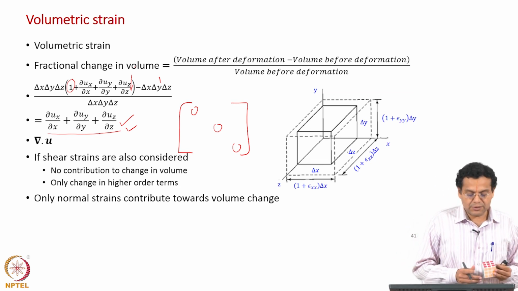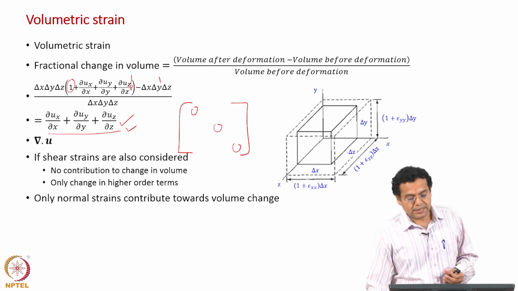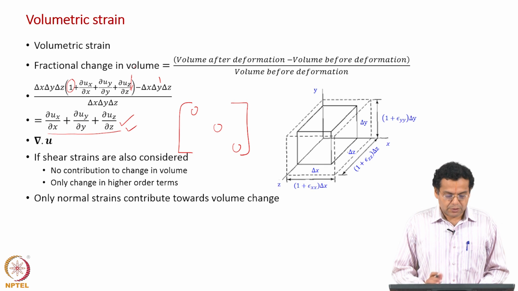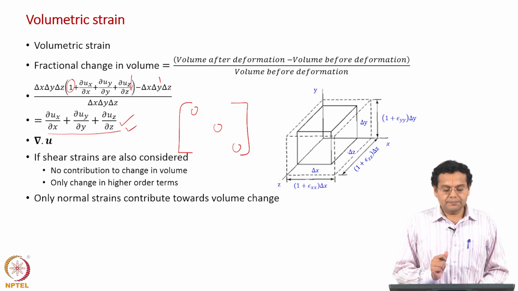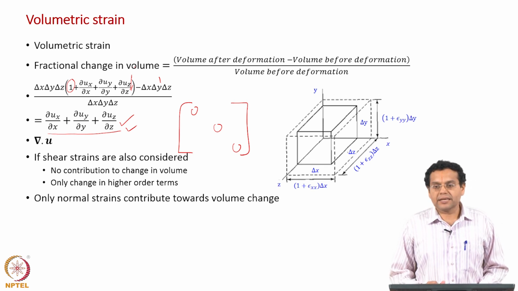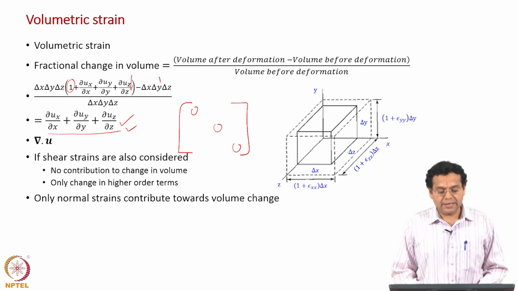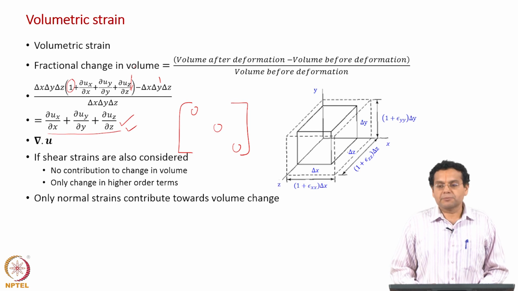So, what we have done here is introduced another strain, namely volumetric strain, which is the fractional change in volume, and derived an expression relating volumetric strain to the displacement gradients. They are nothing but the sum of the diagonal elements of the displacement gradient tensor.